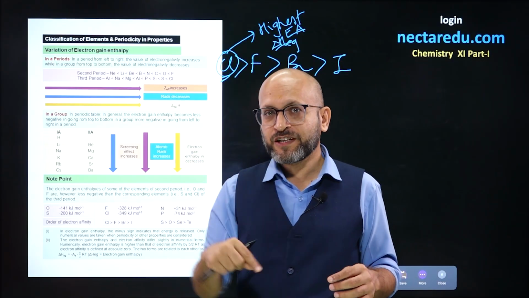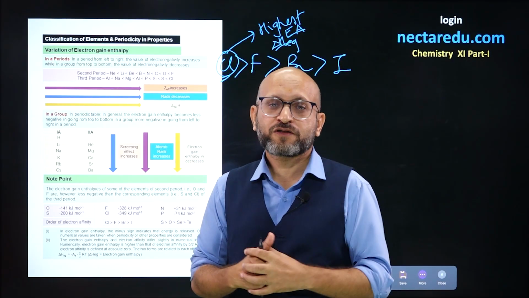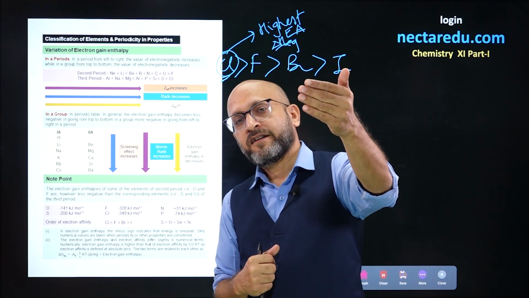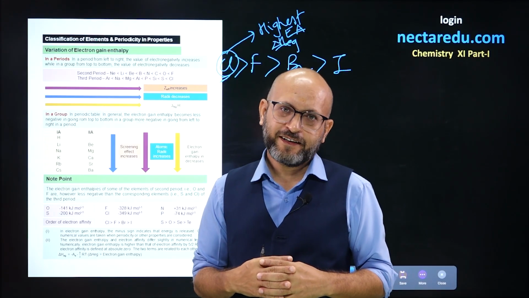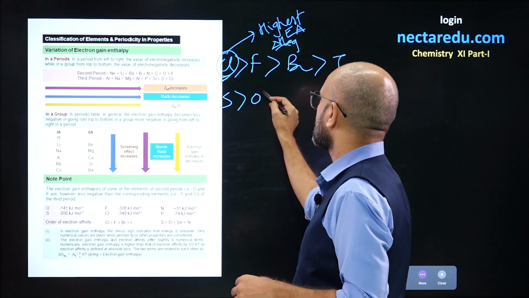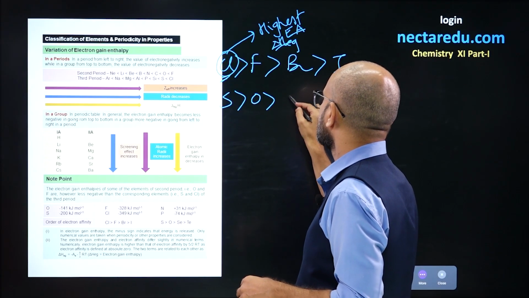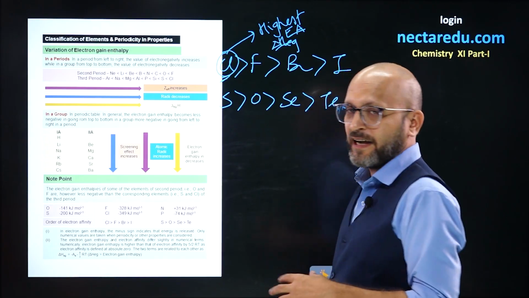Similarly, in group 16, sulfur has more negative electron gain enthalpy than oxygen. Similarly, phosphorus has more than nitrogen. So this is how the trend is. Just remember these things: sulfur has more than oxygen, then decreasing order.